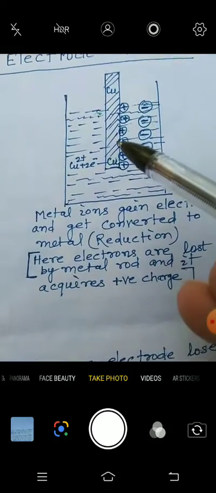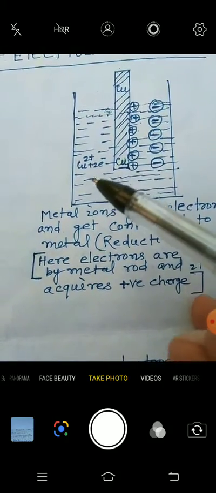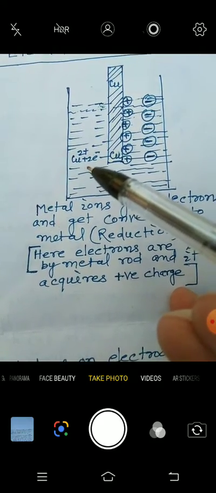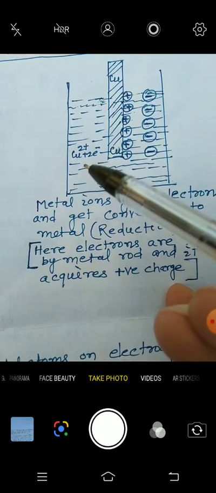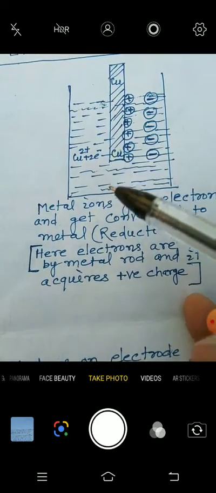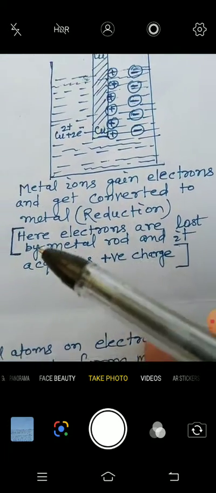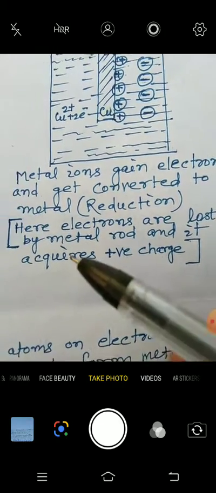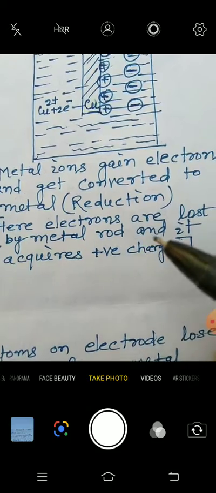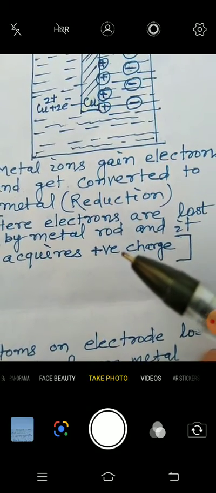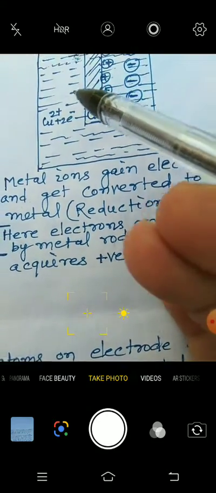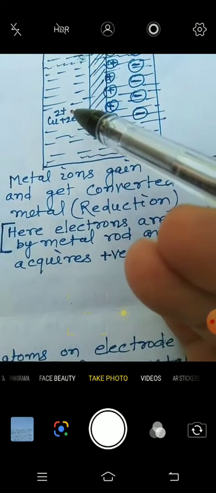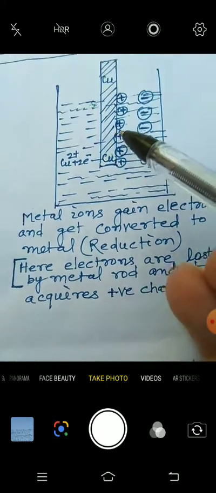Second case, the ions of the solution can get electrons and be converted to metal, that is reduction. Here electrons are lost by the metal rod and it acquires positive charge, because when Cu2+ ions take the electrons, those electrons are lost by the metal rod.